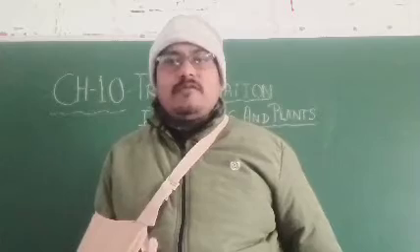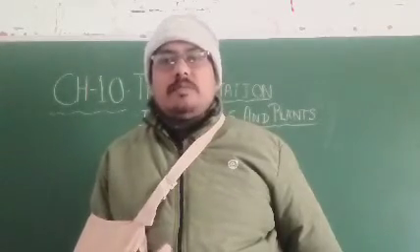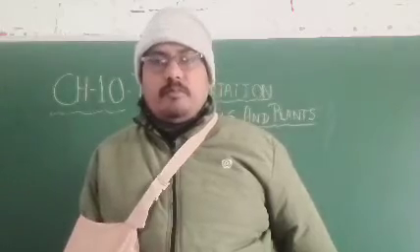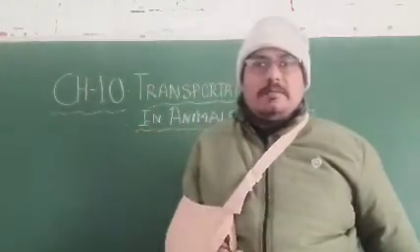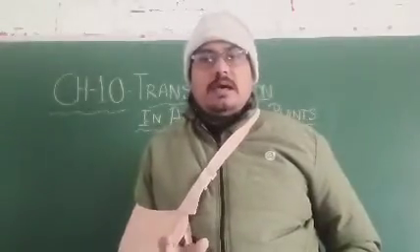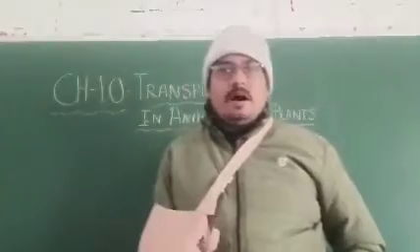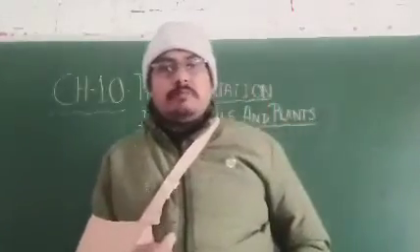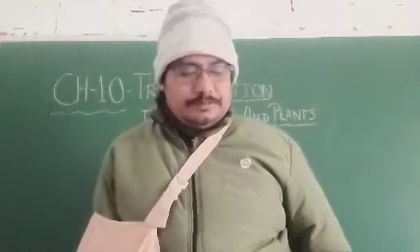In living creatures like animals and human beings, it is by the help of blood, and in plants by the help of water and minerals through the root xylem, and after preparation of food, through the phloem, it is transported in the plant body.